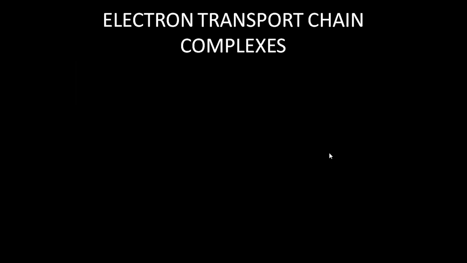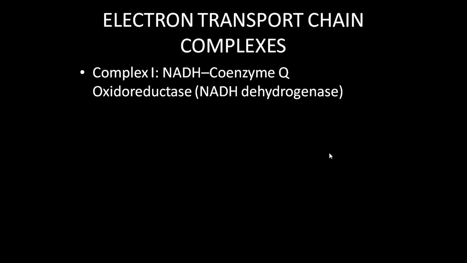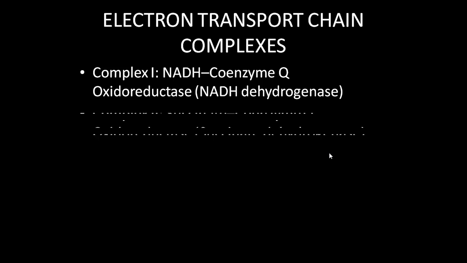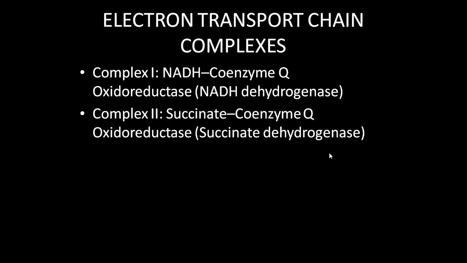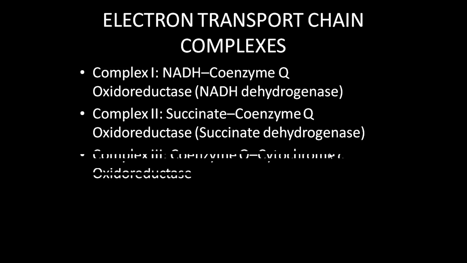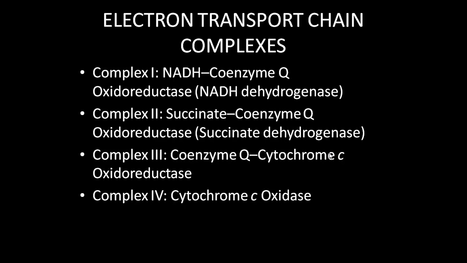Now, what is ETC made up of? Various complex proteins. We have 4 protein complexes. Complex 1 is known as NADH CoQ oxidoreductase or NADH dehydrogenase complex. Complex 2 is succinate dehydrogenase complex or succinate CoQ oxidoreductase. Complex 3 is coenzyme Q cytochrome C oxidoreductase, and complex 4 is known as cytochrome C oxidase.